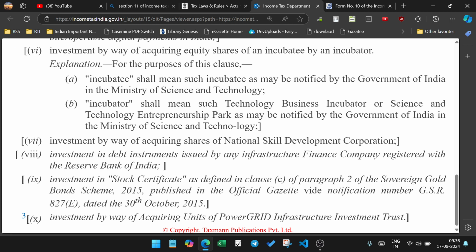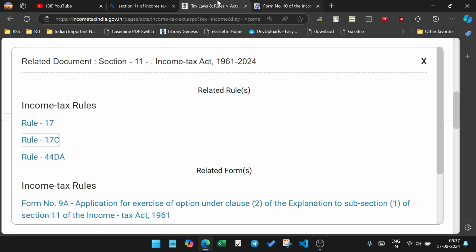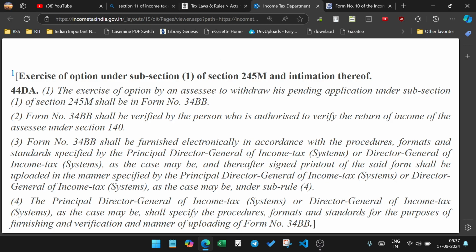As a National Skill Development Corporation, instrument issued by the tribes of investment in stock certificates, sovereign gold bonds issued, investment way of acquiring power exchange, investment interest. Access option section 245 and integration section 44DA.